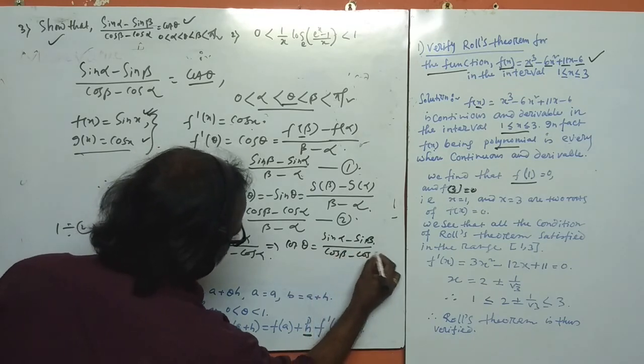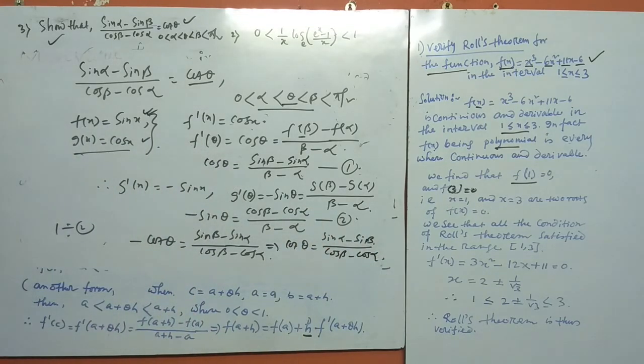That equals (sin α - sin β)/(cos β - cos α). This is a very important point of the mean value theorem, that is Rolle's and Lagrange's, and three points are discussed. I think this is a very important class.